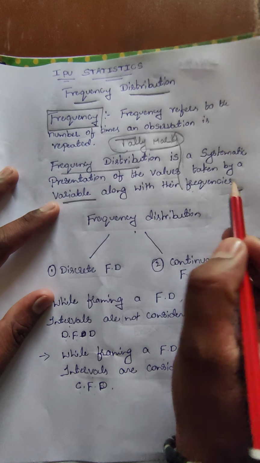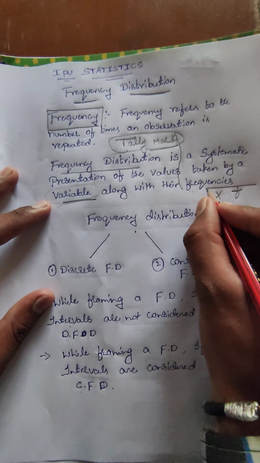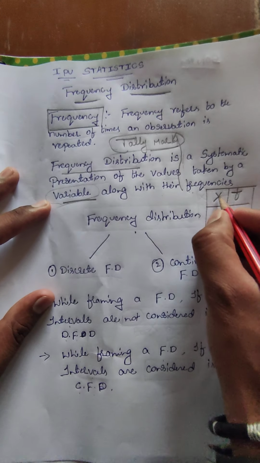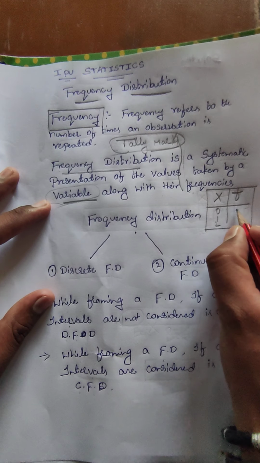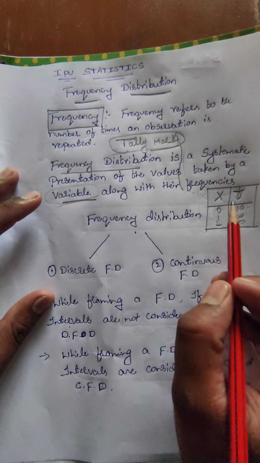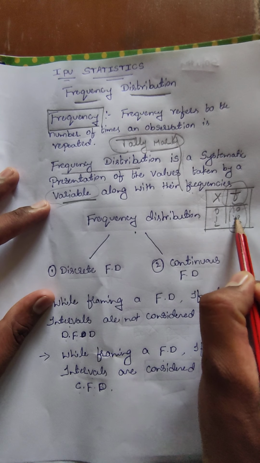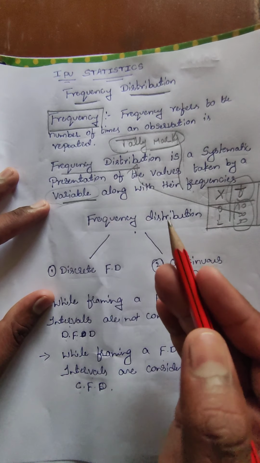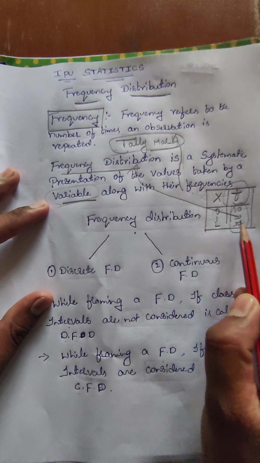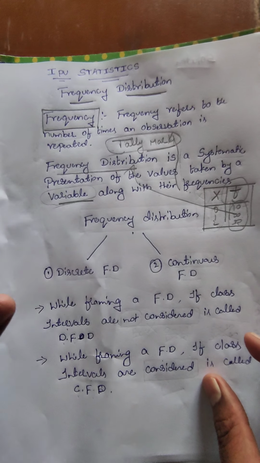Before representing the frequency, we should represent the variables. We denote the variables as X. This is an example for frequency distribution. Here the variables are 0, 1, 2 and the frequencies given are 10, 20, 30. Along with the variable, the frequency is distributed. The systematic presentation of values along with their frequencies is called a frequency distribution.